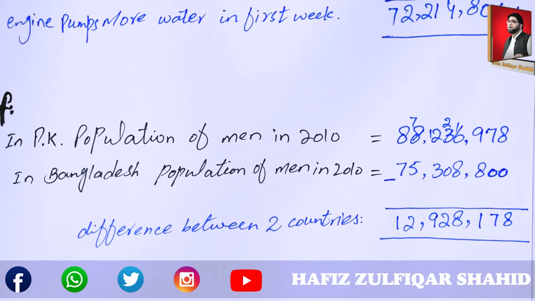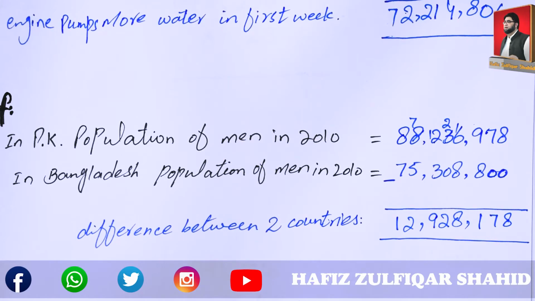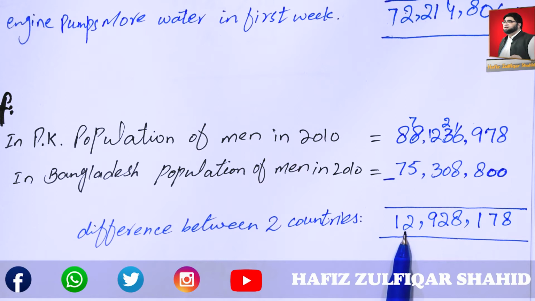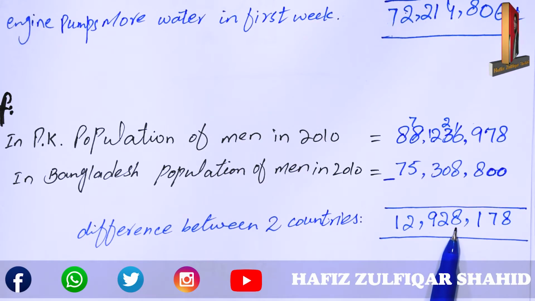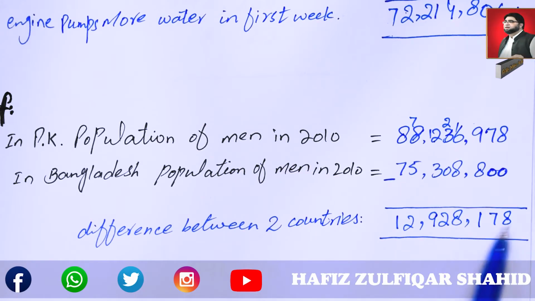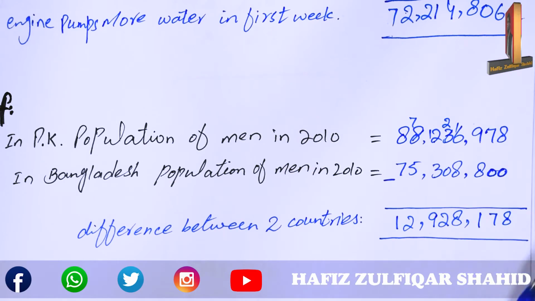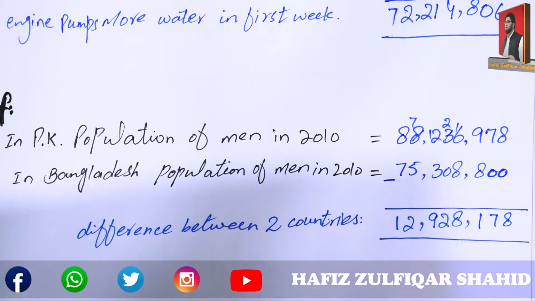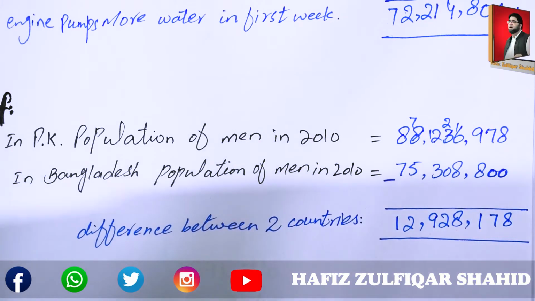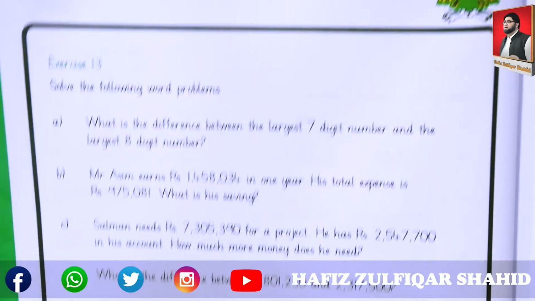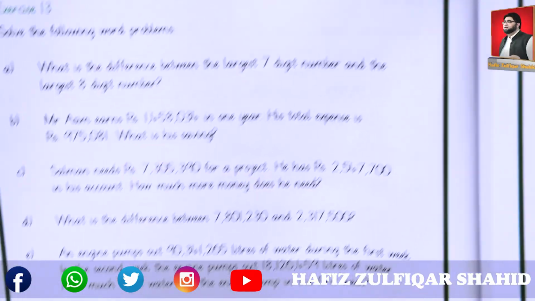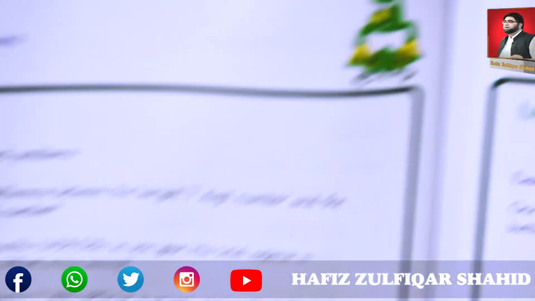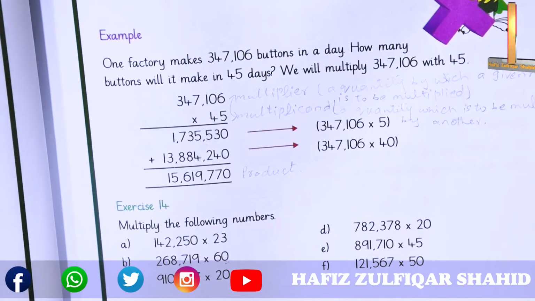Pakistan has more population of men in 2010 than Bangladesh. The difference is 12,928,178 men more in Pakistan than Bangladesh. Students, we have completed our exercise 13. Now let's move to the next, exercise 14.